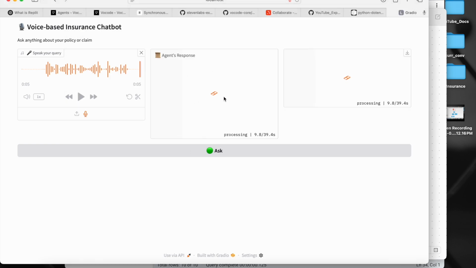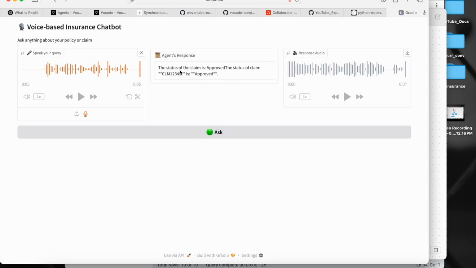So it's running. Once it's triggered, we get the response printed here and the audio message here. See, we got it. So now if I click on this, the status of the claim is approved. The status of claim CLM12345 is approved. So that's it, guys. My voice chatbot is able to fetch the data from the database as well as call an API and get the response both.